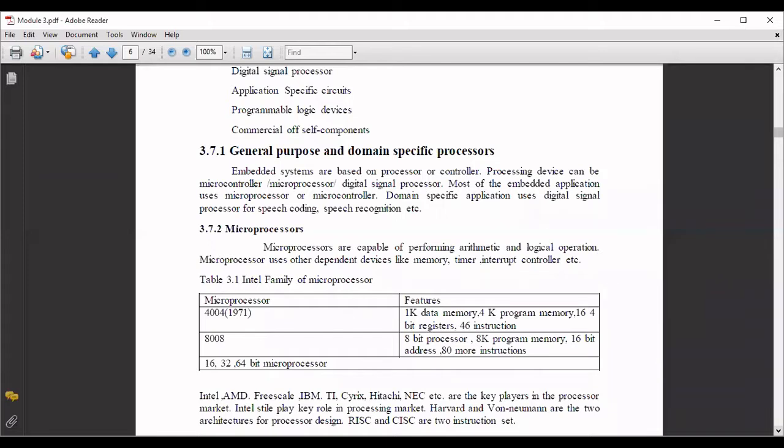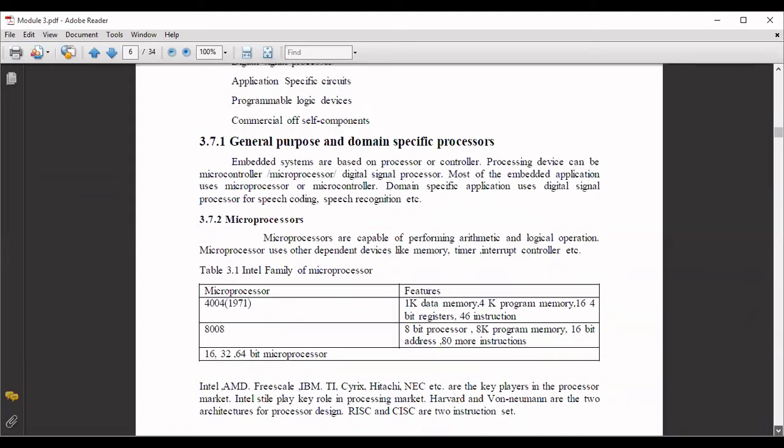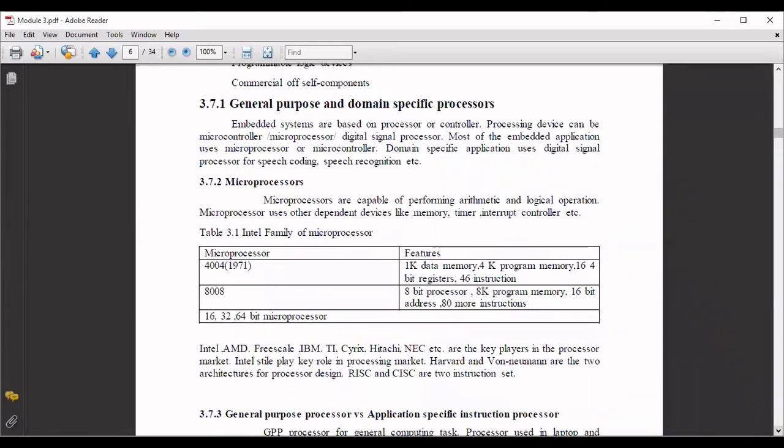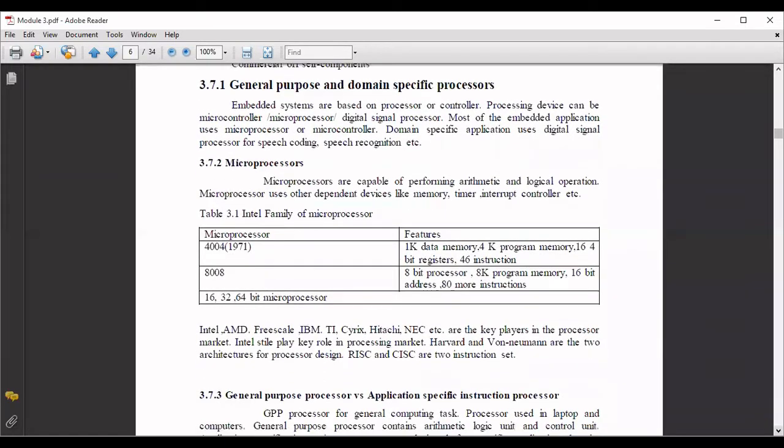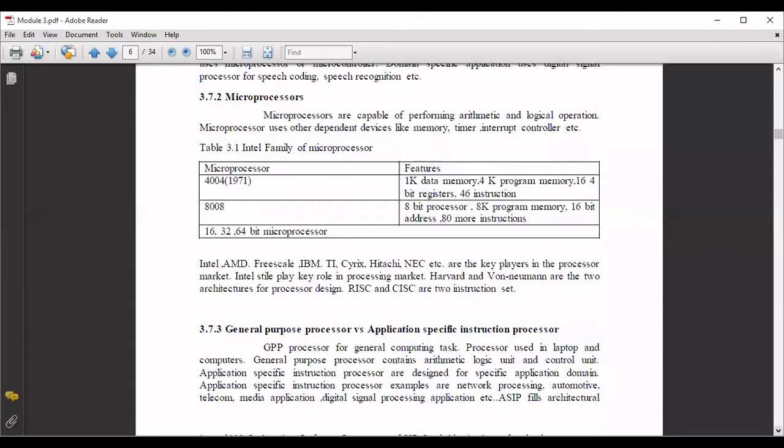When it comes to microprocessors, I think in the last class we have seen the Intel family of microprocessors. What were the different families of microprocessors available? 4004, 8008. Then after that 16, 32, 64-bit microprocessors are also available, and the companies which produce or manufacture all these microprocessors.